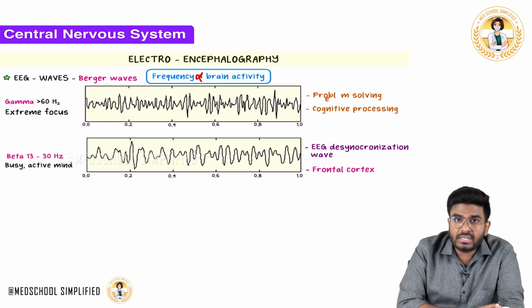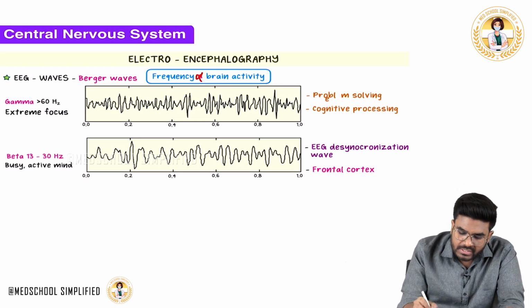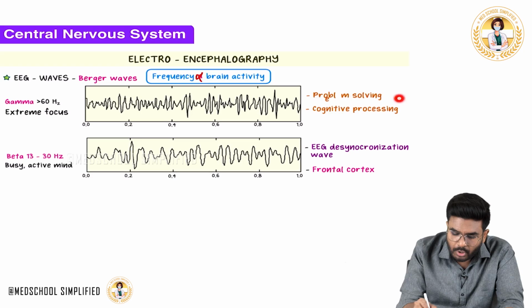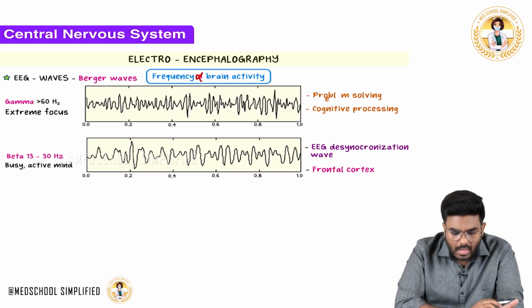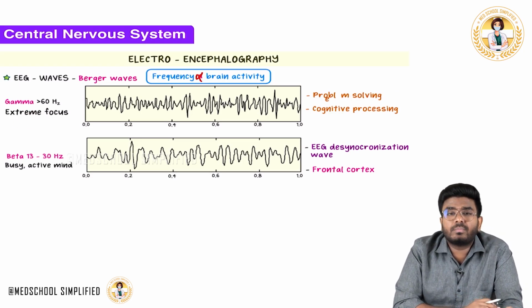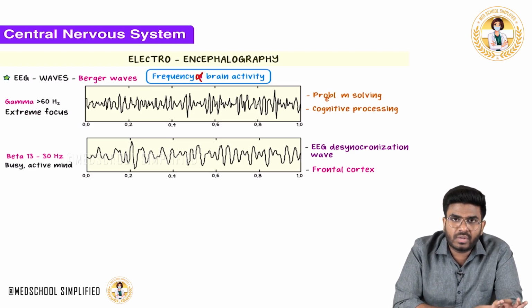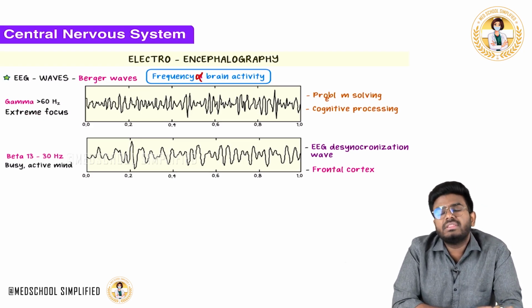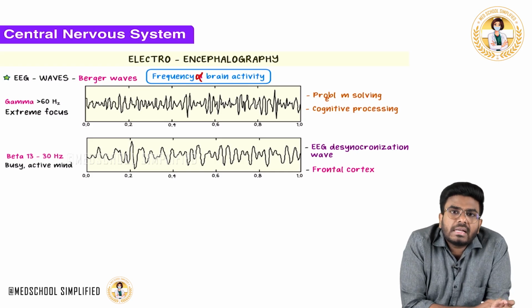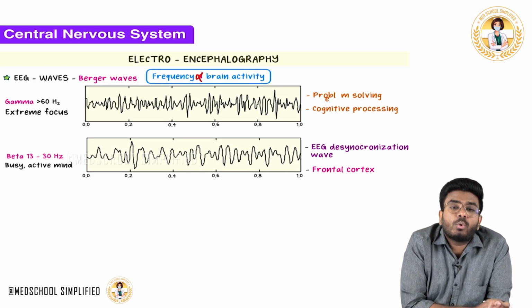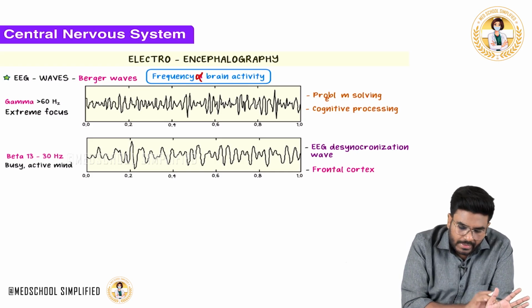What is the brain doing? The brain is thinking, problem solving, cognitive processing. For example, in conditions like problem solving, cognitive processing, or when the person is thinking with extreme focus, just like a scientist, in that condition the patient is going to have the gamma waves. What is the frequency of gamma waves? More than 60 Hz. Okay, done.